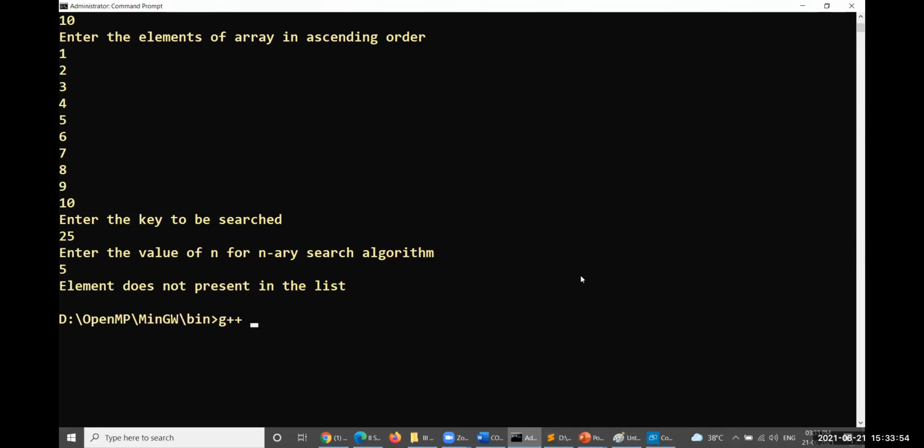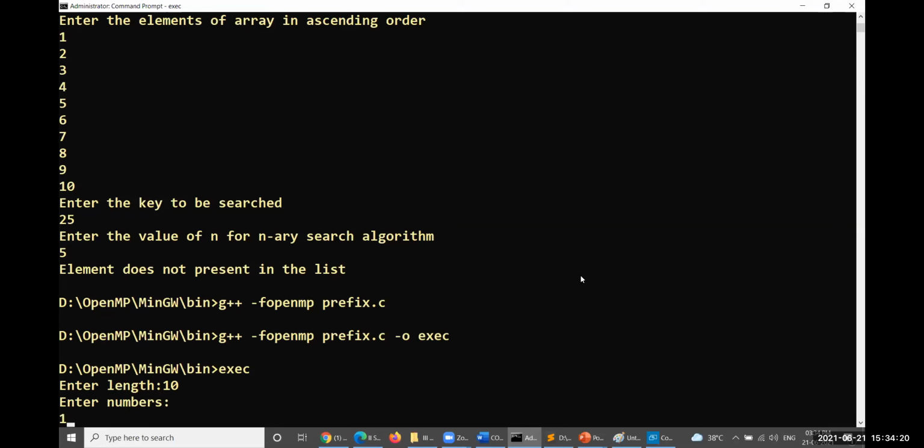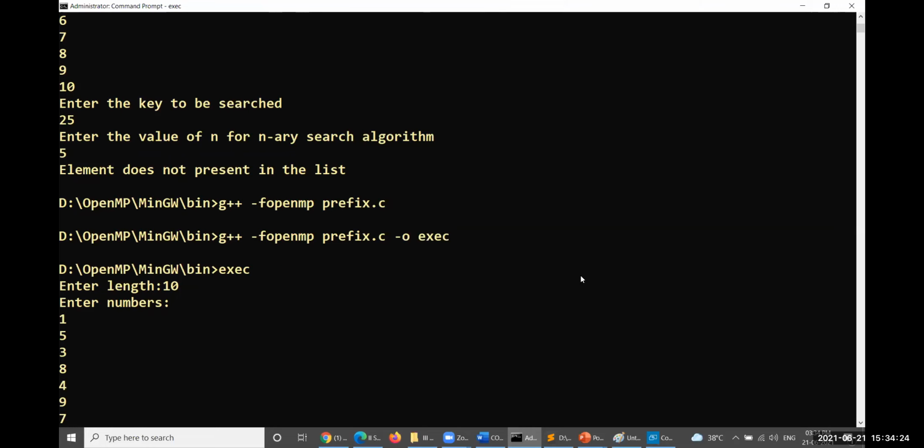g++ -fopenmp prefix.c. No, I'd like to create an object file, that is exec. Okay, now exec. So enter the length, 10 elements. So enter the numbers 1, 5, 3, 8, 4, 9, 6, 7, 6.